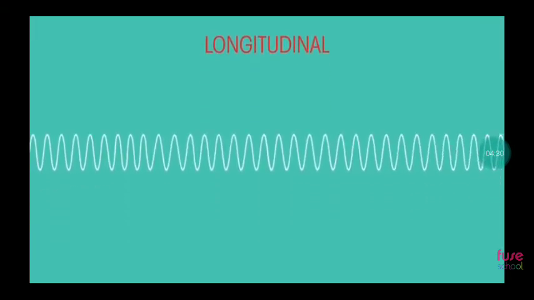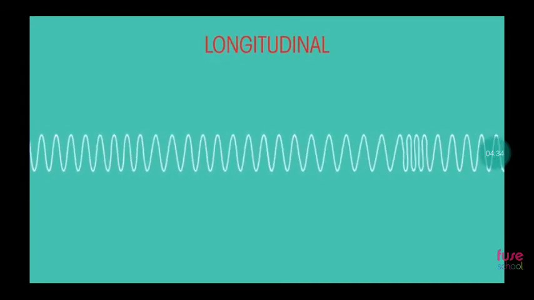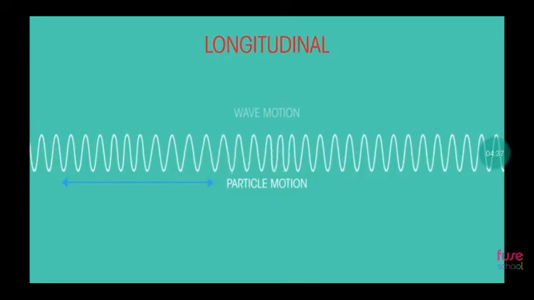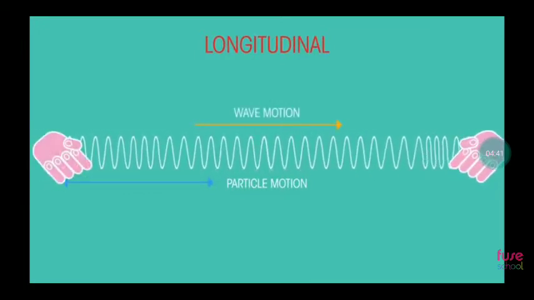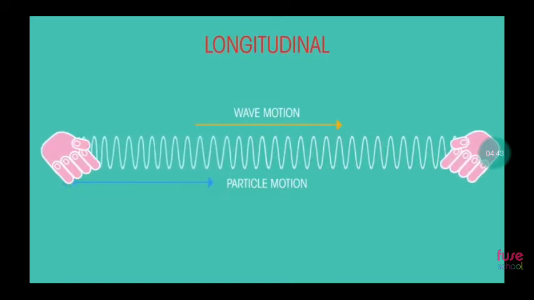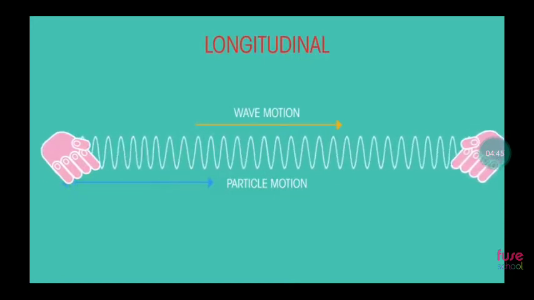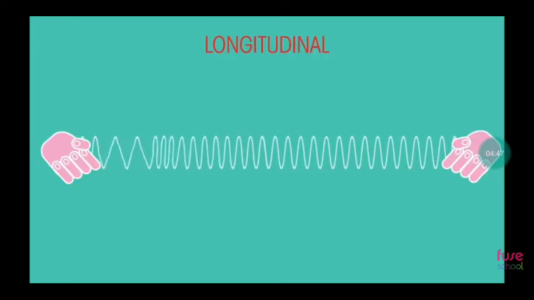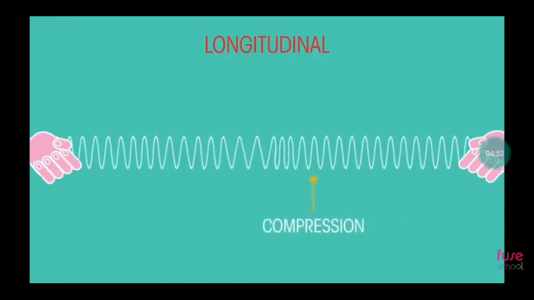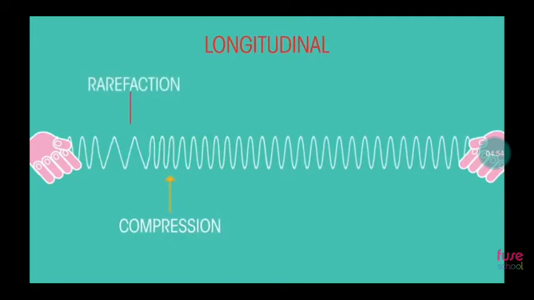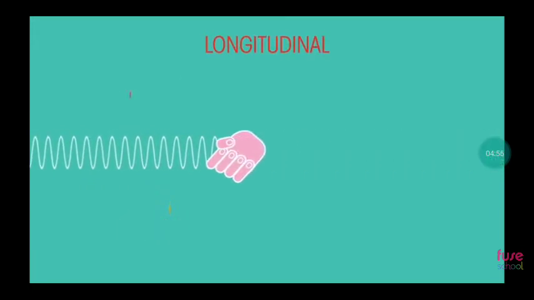Let us see the difference between them, starting with the longitudinal wave. As you can see here, the particles of the medium vibrate along the same direction as wave propagation, where some molecules of the medium, which is the air, become compressed, and this area is called compression, and others move apart from each other, which is called rarefaction.